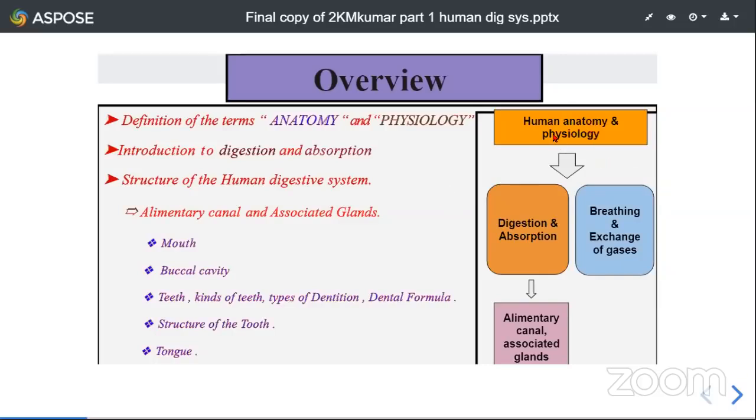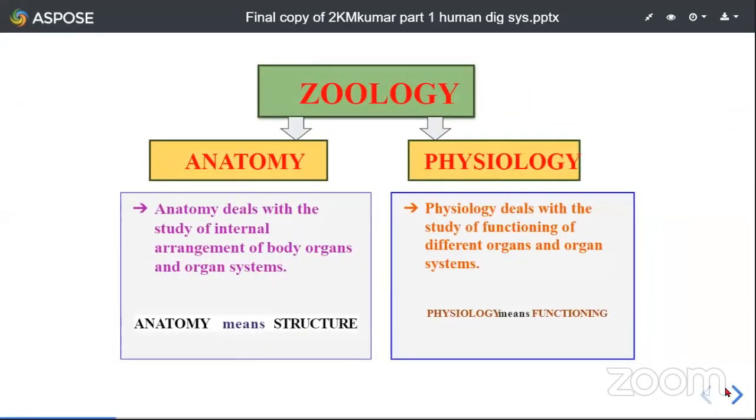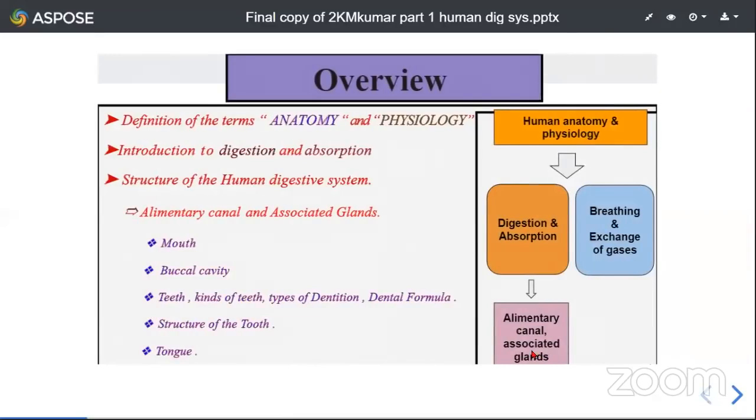Now, human anatomy and physiology is divided into two subunits. As I said earlier, one is digestion and absorption, another one is breathing and exchange of gases. So I'll start with digestion and absorption. Under this, there are two components. One is alimentary canal and another one is associated glands. Now let us move on to the next slide.